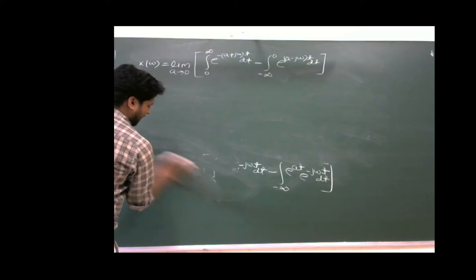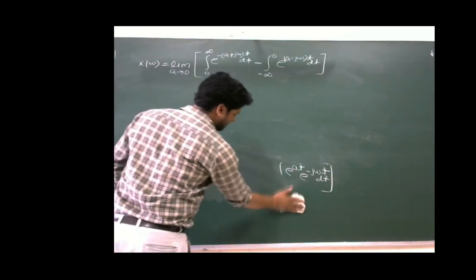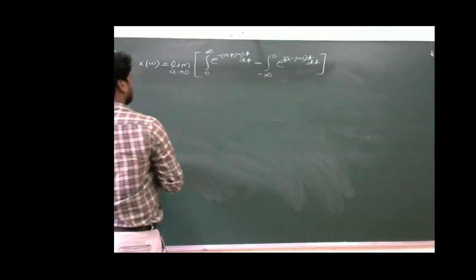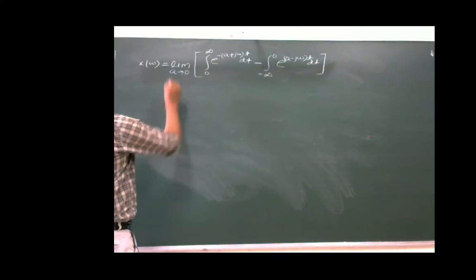Simply we have to apply the concept of integration and we will get the Fourier transform of signum t.